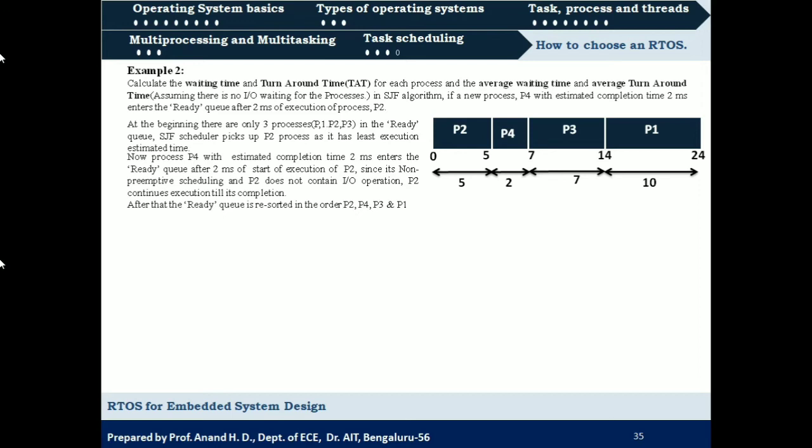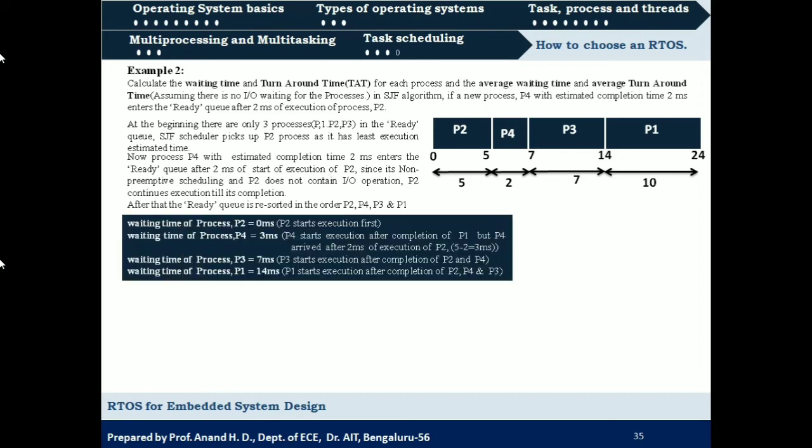So now we need to calculate the waiting time, turnaround time and average values, right? P2 will have waiting time 0. P4 should wait for completion of P2, but it has entered after 2 milliseconds of the scheduling of process P2. So 5 minus 2 is 3 milliseconds. So the waiting time for P4 is 3 milliseconds.